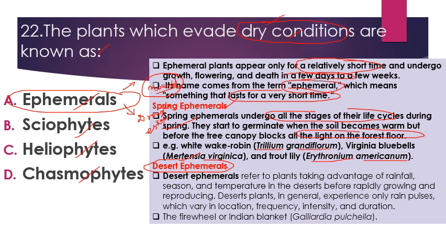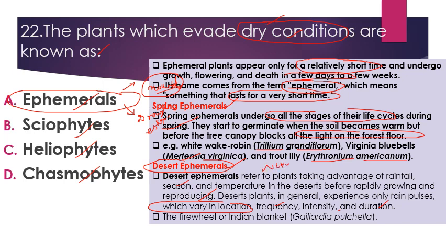Then next we have desert ephemerals. These plants take advantage of rainfall season and temperature in the desert before rapidly growing and reproducing. Desert plants in general experience only rain pulses, which vary in location, frequency, intensity, and duration. In desert plants, the availability of water is very less.